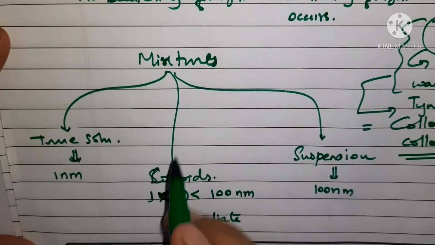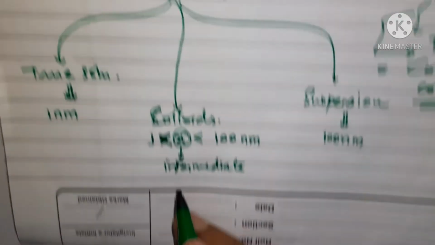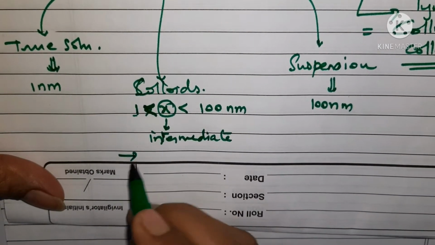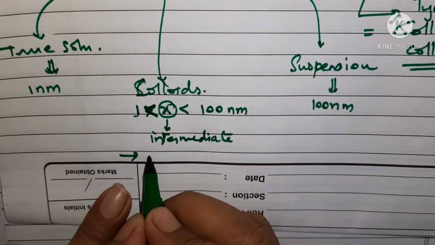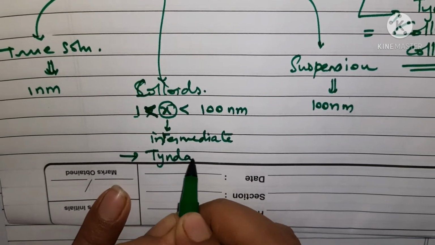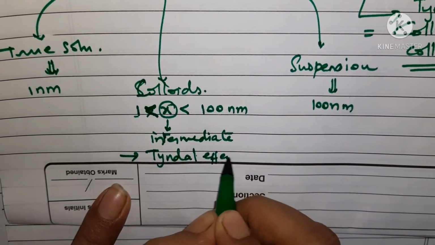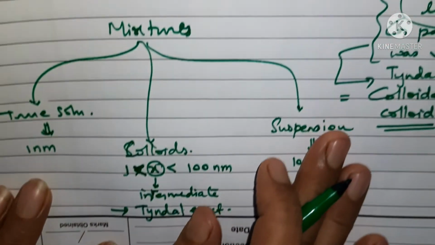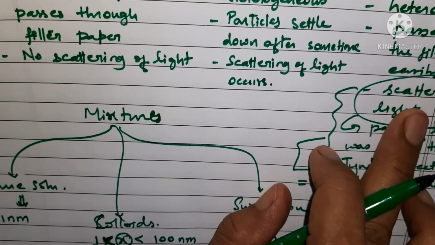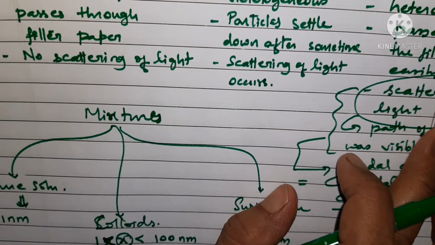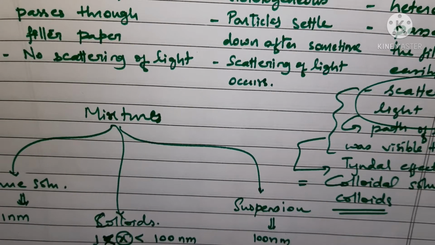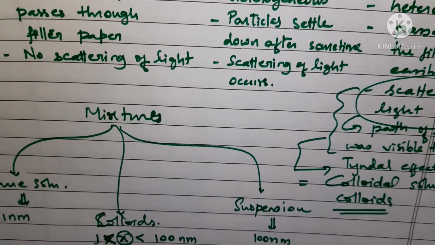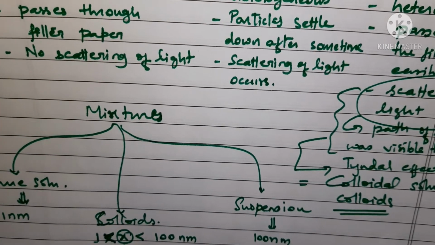ठीक है. This also shows Tyndall effect. These colloidal solutions show Tyndall effect. इनके अंदर टिंडल इफेक्ट आता है. Now what is Tyndall effect? The effect of the scattering of light which is shown by the particles is known as Tyndall effect. The effect in which light is scattered by the particles of a solution is known as Tyndall effect.